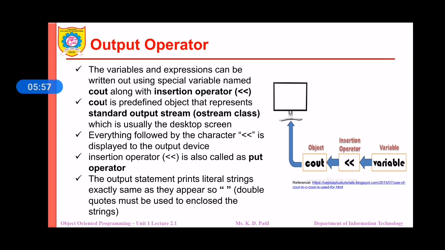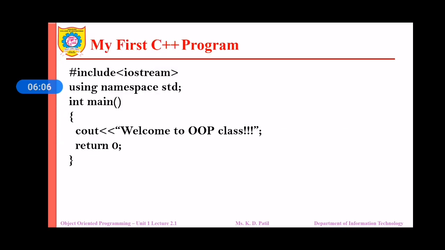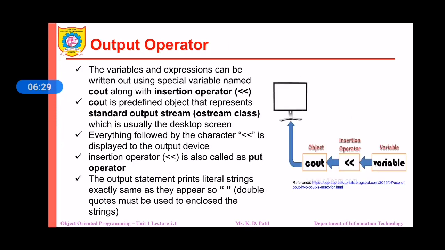Everything followed by the insertion operator is displayed to the output device. If you observe in our program, we have "Welcome to the OOP class", which is after the insertion operator. That statement follows the insertion operator. So whatever follows the insertion operator in the double inverted commas will be displayed on the screen, that is our output, Welcome to OOP class.